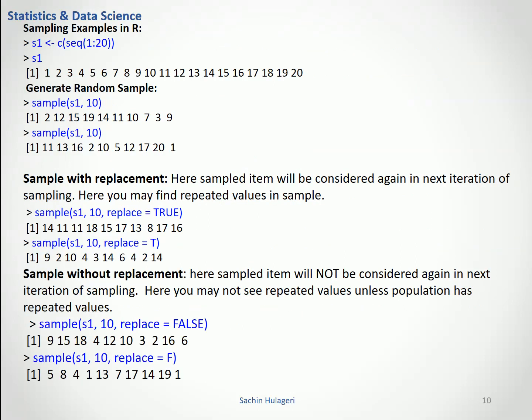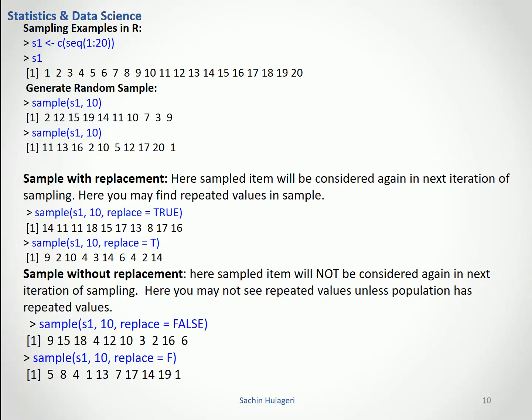So let's see how we can derive a sample from a population in R. Let us take S1, a data set which is loaded with a sequence of numbers 1 to 20, and let's generate a random sample using the command sample S1, 10, where 10 is the number of values we are drawing from the population.